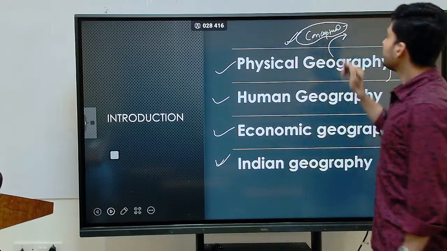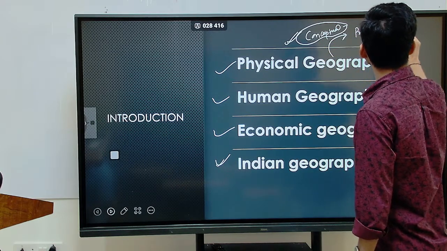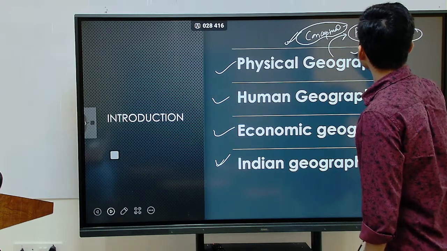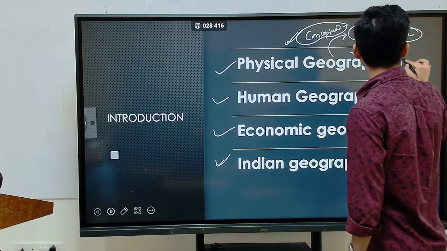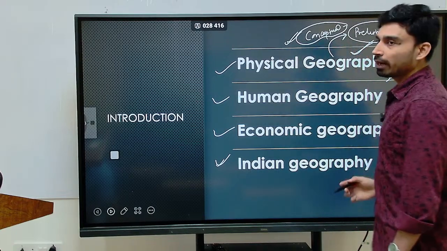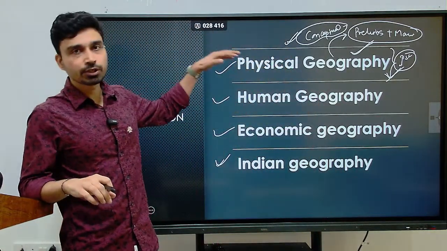And that is why, in the prelims examination as well as the mains examination, you will see questions from physical geography asked almost every year. So if we talk in terms of preference, or which part of geography you have to pay more attention to or give more time to, it should definitely be the physical geography part.